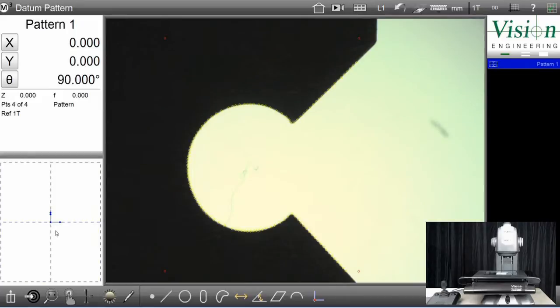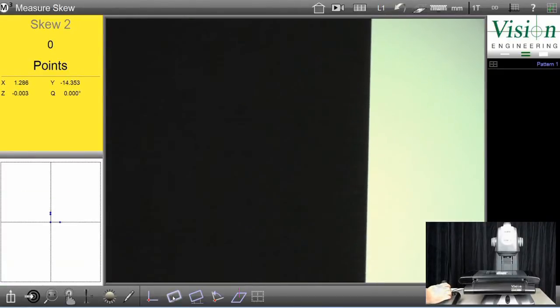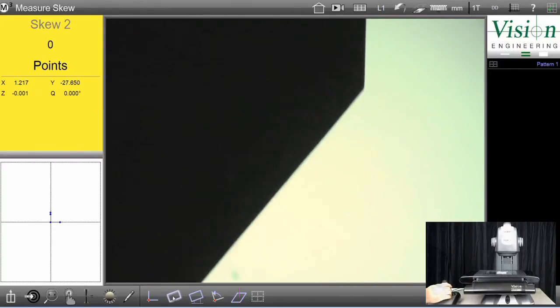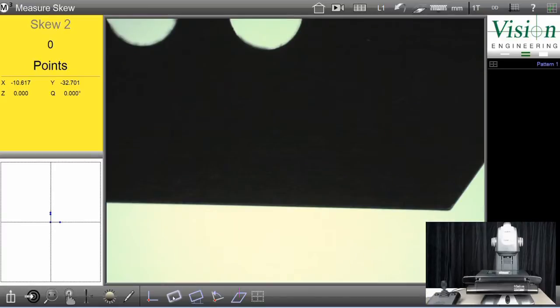So the next step in doing this is to go to datum and create a skew, a datum skew line. And to create a datum skew line, I move to the bottom of a part right here.